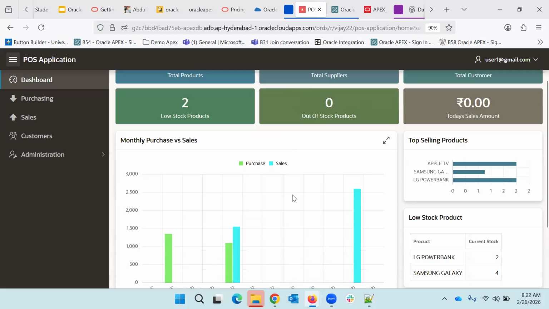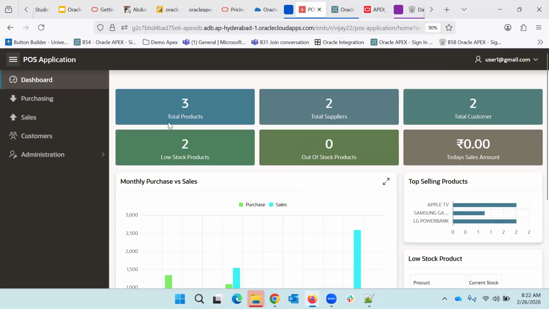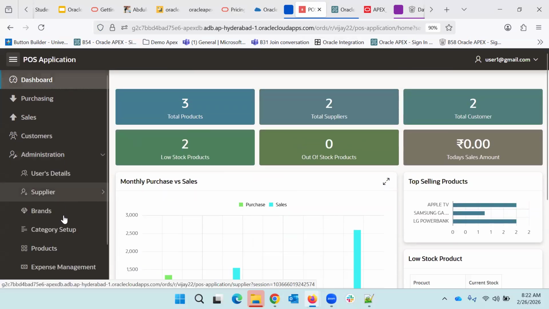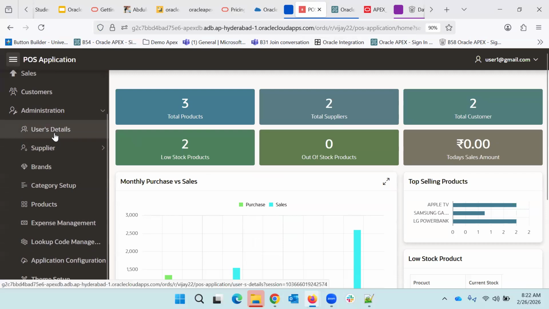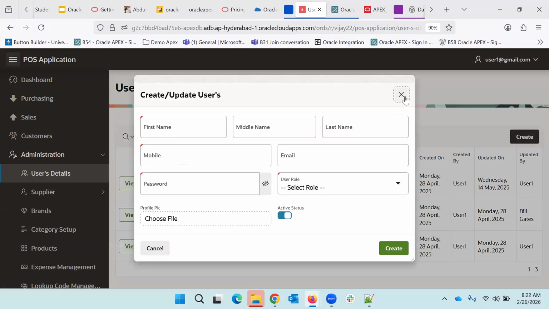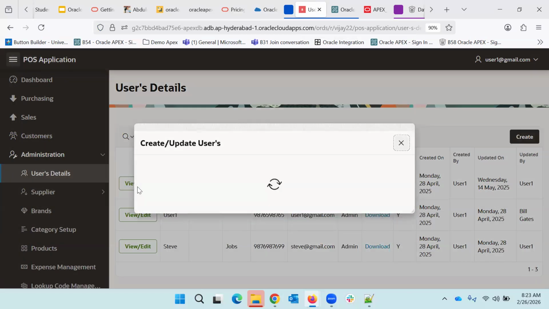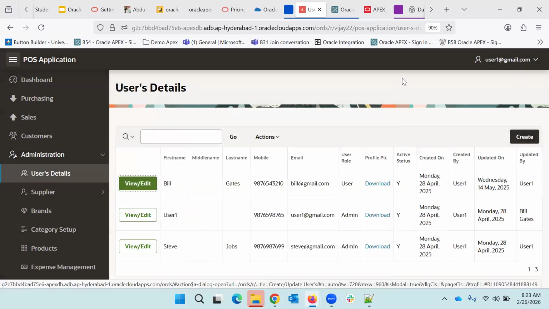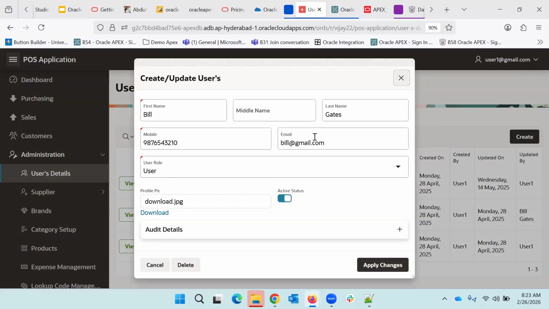It will have charts and numbers, right? Then we will have different types of pages, the interactive report and interactive grid. So this is our interactive report. We will have a form where we can create new records and update records. All these capabilities we'll be seeing, along with switch action, file upload and download, and LOVs. So whatever possible things you can expect in a real project, we will be covering.